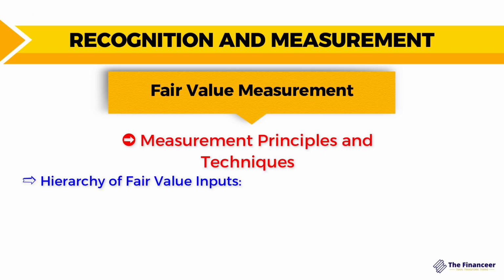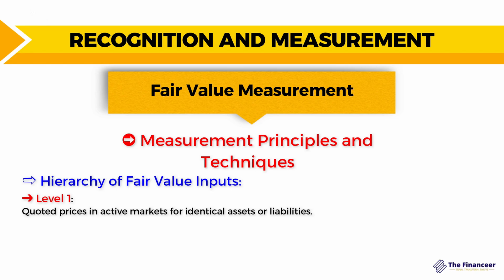And based on IFRS 13, there is a hierarchy of fair value inputs. Fair value measurements follow a hierarchy of 3 levels that categorizes inputs into 3 levels. Level 1 is all about quoted prices in active markets for identical assets or liabilities.